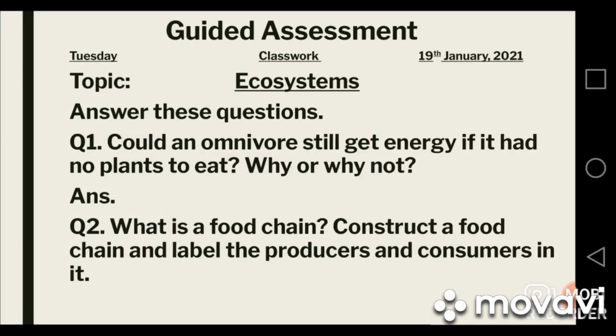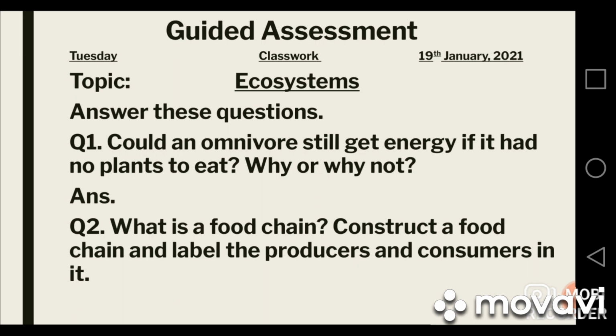Now get ready students, it's time for the guided assessment. You all have to prepare a page for this assessment. Do not write on the notebook page, take a loose sheet and prepare the page like this. First of all, you will write date, day and classwork on the page, and then you will write the topic ecosystems. After writing the topic, you will underline it with a colored pencil, and then you will leave one line and write the questions.